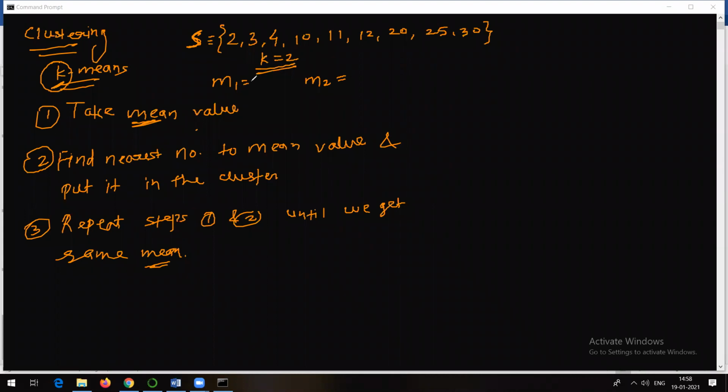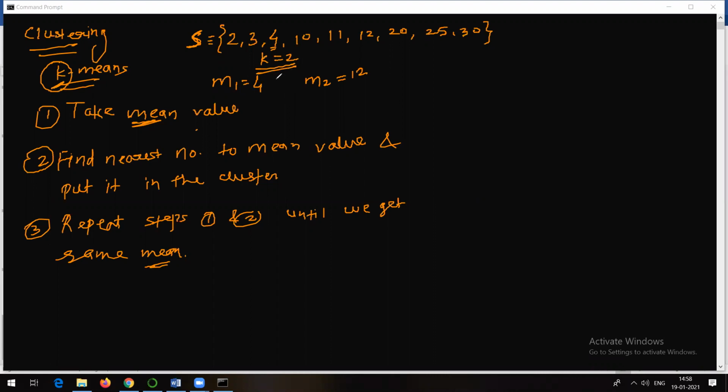Initially we do not have any mean value, so I will take any numbers out of this data as the mean values. Suppose I have taken the first mean value as 4 and the second mean value as 12. Randomly I have chosen the value of k and the values of means m1 and m2. If the value of k would have been 3, I would have chosen 3 mean values. If it would have been 4, I would have chosen 4 mean values, because I want to divide this data into 2, 3, 4, or 5, whatever the number of classes I want.